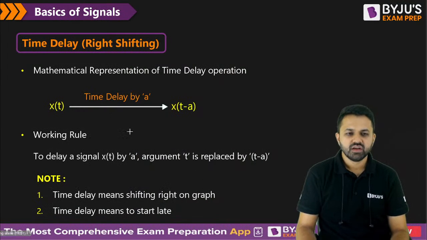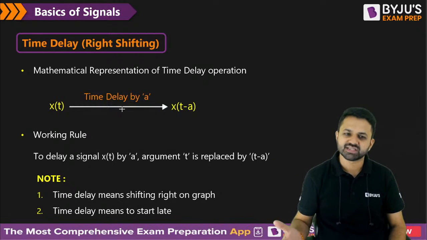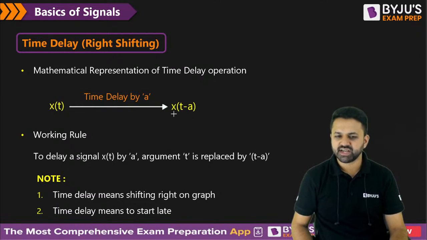Okay. Now the time delay, as I said, means it is shifting towards the right. So when we shift towards the right, it will be denoted as x of t minus a. X of t minus a would be the shifting towards right. And to delay the signal x of t by a, the argument t is replaced by t minus a. Okay, that is the working rule. And time delay means shifting right on the graph, as I told you.